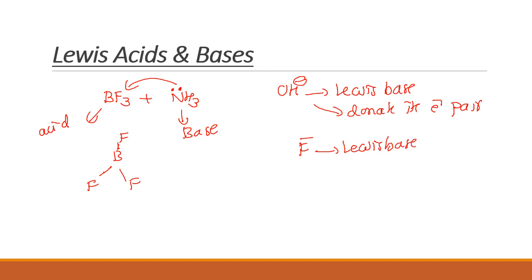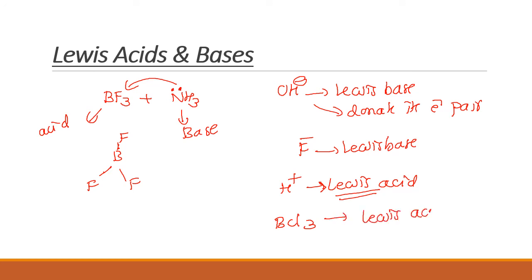H plus ion is a Lewis acid, because it has a deficiency of electrons, no electrons are there, so it can accept electrons. One thing to remember: in order to accept electrons, it should have a vacancy. Boron trichloride is also a Lewis acid, as it can accept the lone pair of electrons from species like ammonia and amine molecules. So this is about Lewis acids and bases.